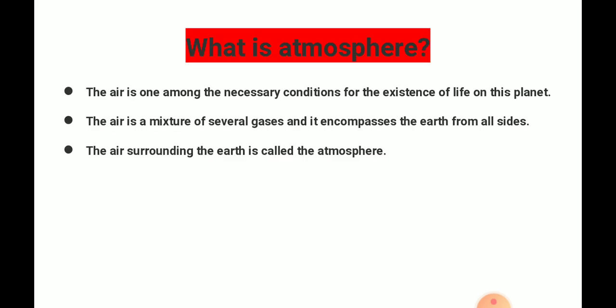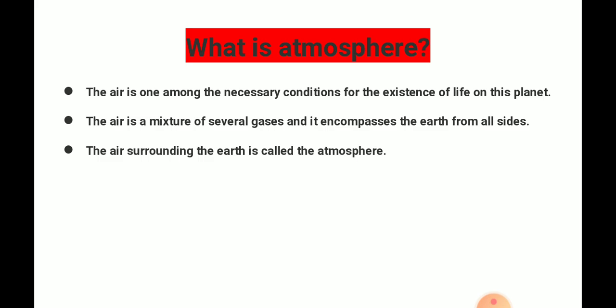In today's class, we are going to discuss the first three topics in Unit 1: composition and structure of Earth's atmosphere, air pollution, air pollutants, and scales of air pollution. Coming to the first topic, what is atmosphere? The air which is surrounding the Earth is called the atmosphere. And the air is one among the necessary conditions for the existence of life on this planet.